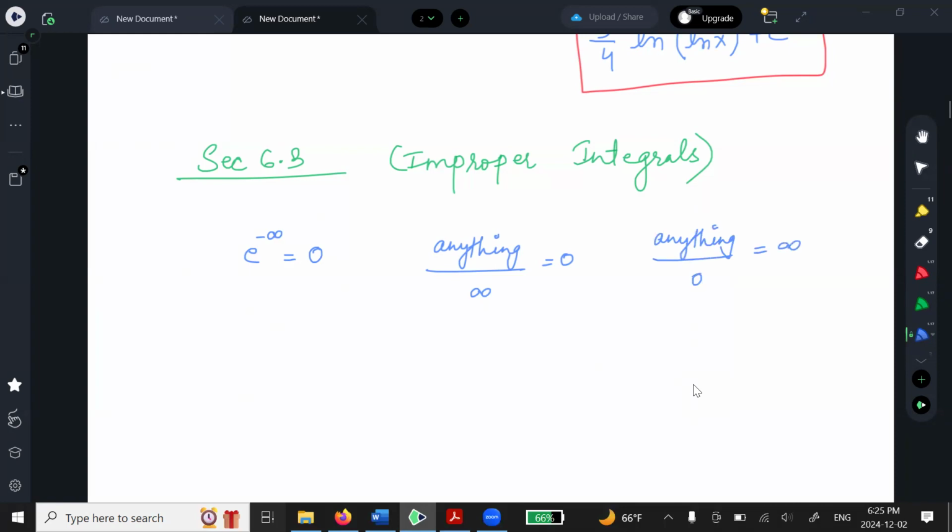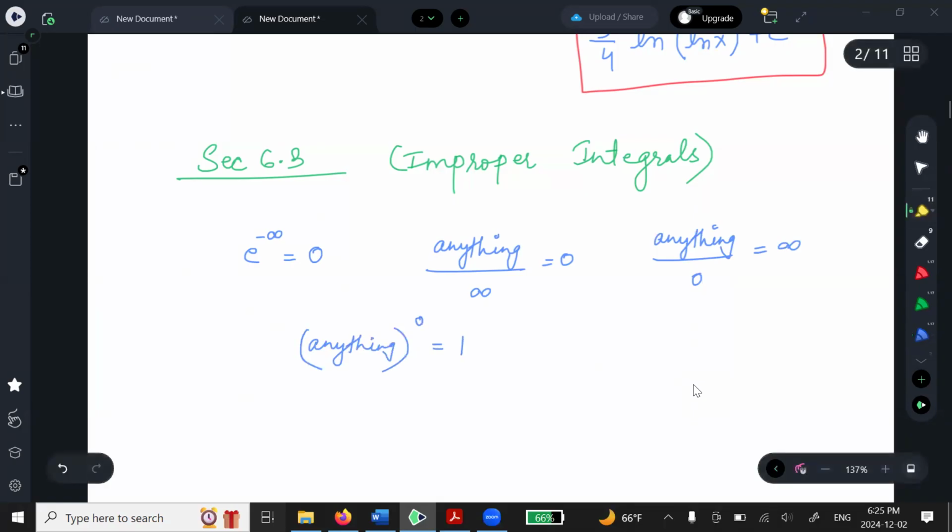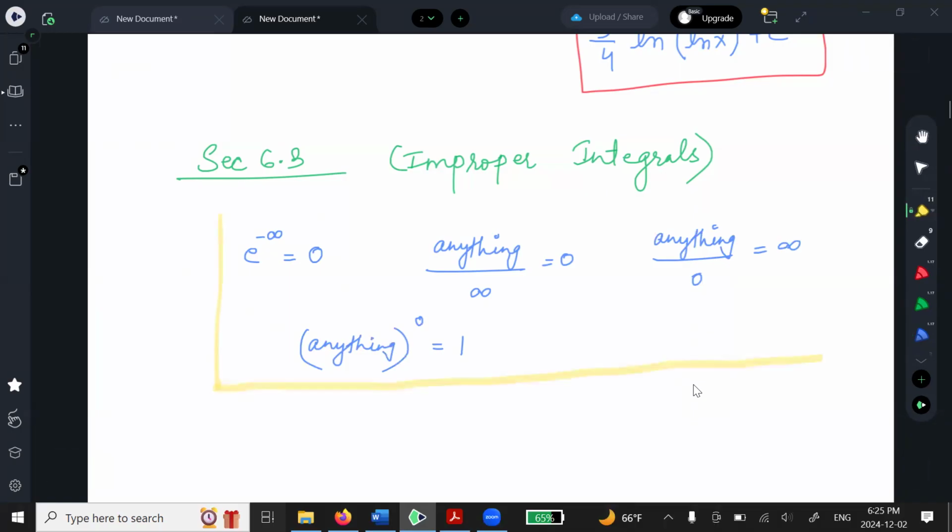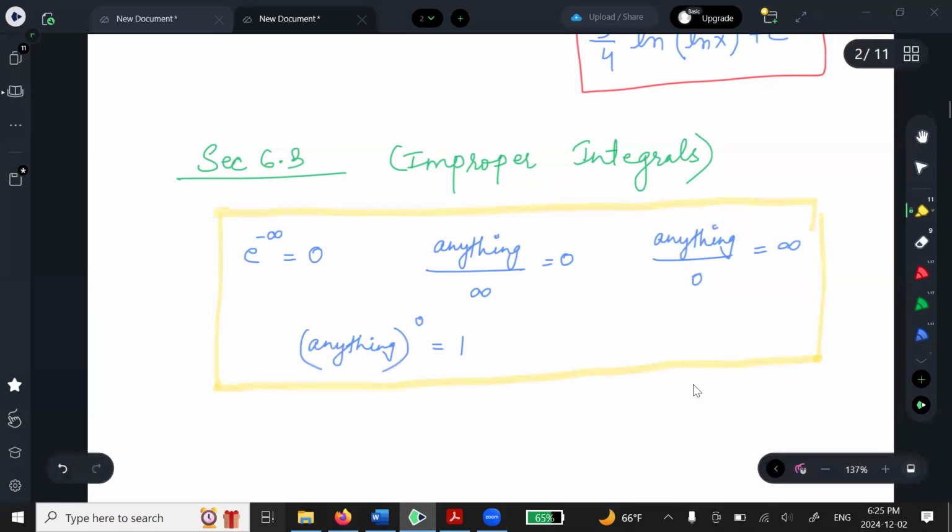That's a bad number, right? And anything raised to the power 0 is, good job, 1. So just remember these things, because I don't want you to rush or panic and find this limit during the exam. Just remember these 4 things, so you can apply it right away. And if I have e to the power infinity, that will give me infinity. Okay.